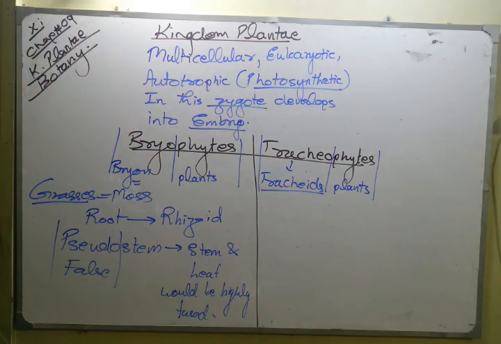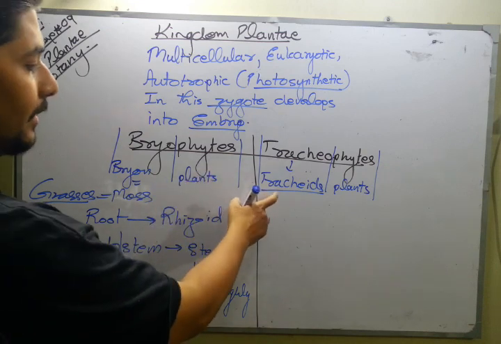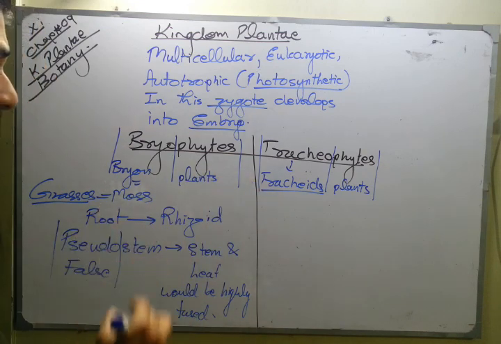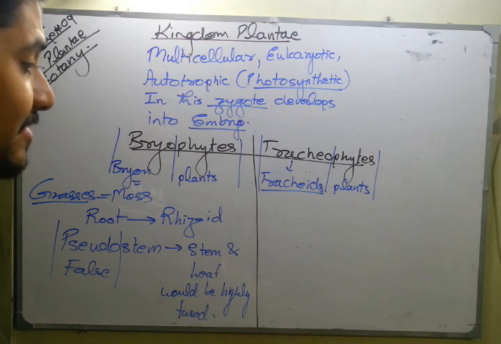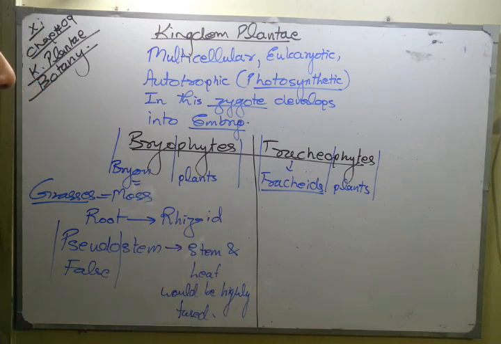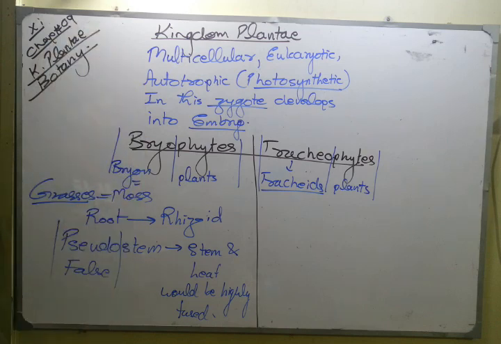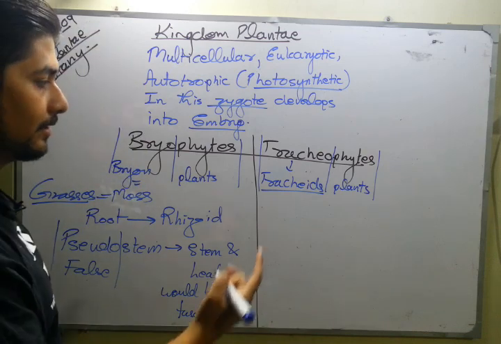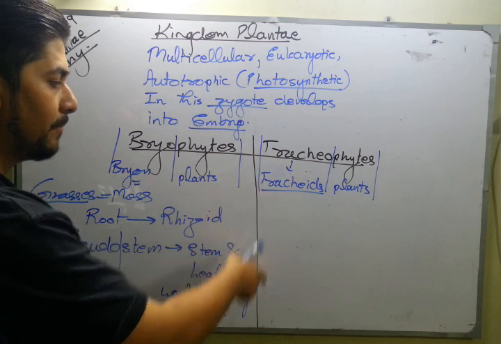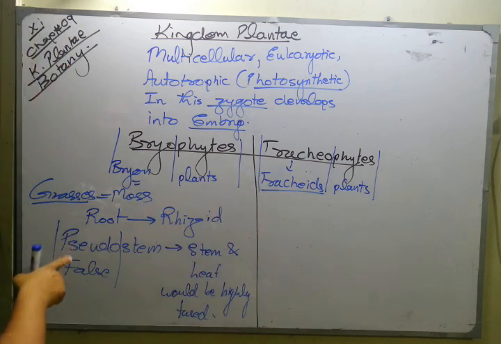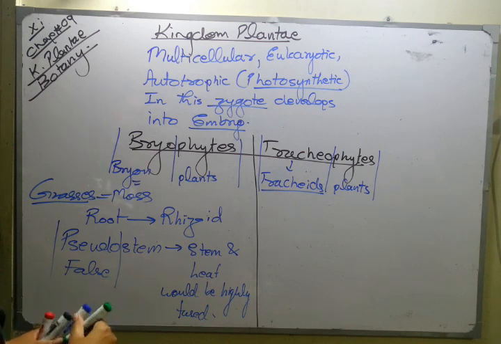I am giving you the reference that you will study that part in chapter number 14. The tracheids are certain elongated tube-like structures which are responsible for conducting water. These pipelines are not present in the lower plants, which I mean bryophytes.